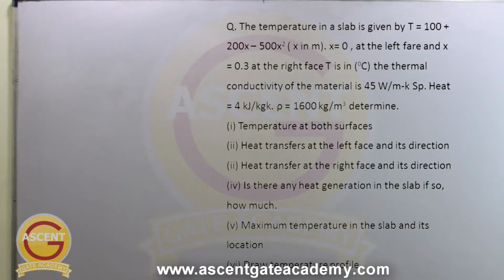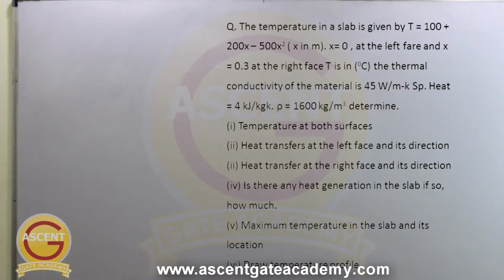So he is given the temperature variation in a slab is given by T equal to 100 plus 200x minus 500x square, where x is in meters. So at x equal to 0, that is at the left face, and x equal to 0.3 at right face. Temperature he has given in degree Celsius and the thermal conductivity value is given as 45 watt per meter Kelvin.